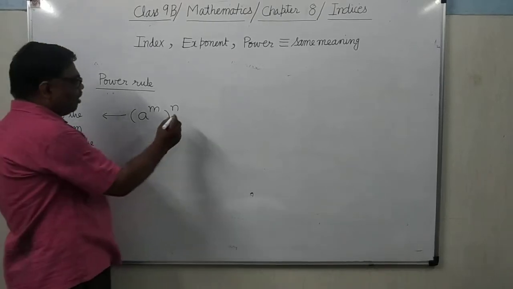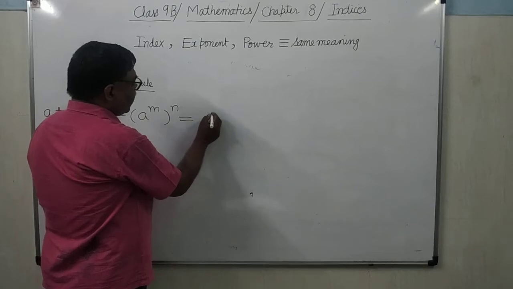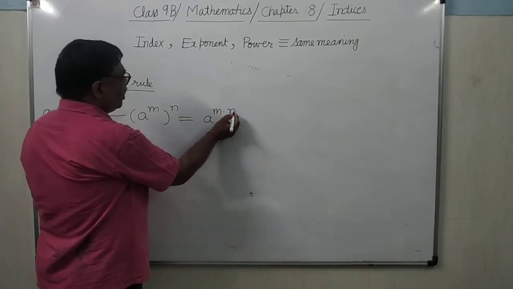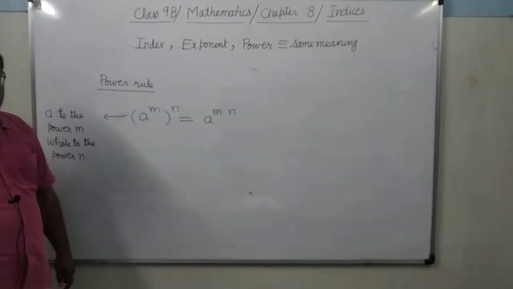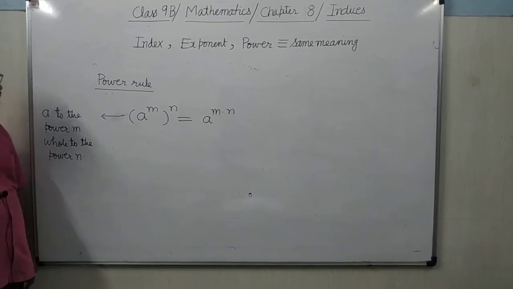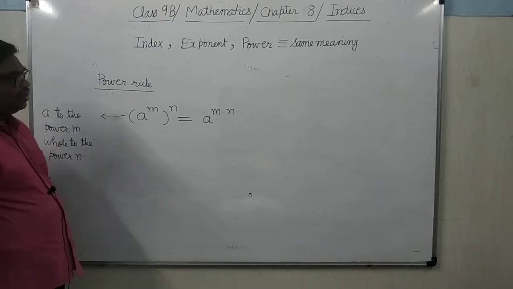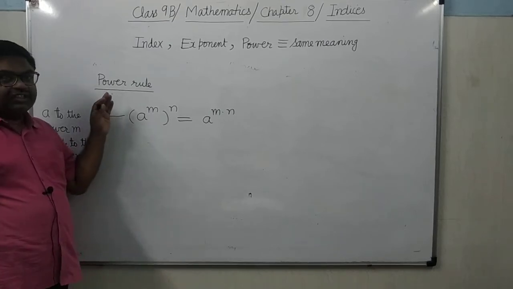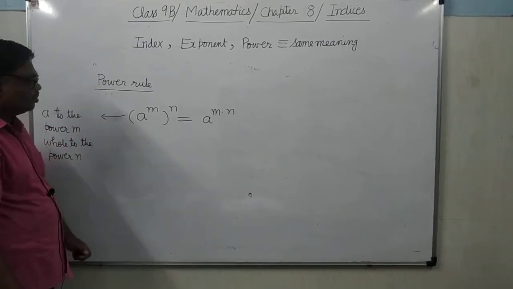So now what will happen? Powers will multiply: a to the power m into n. A to the power m into n. Now you can see here, all of you note down also. It's clear? And if it is necessary, then you take the screenshot also.